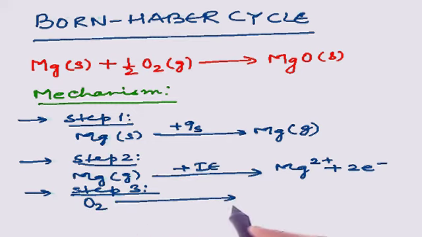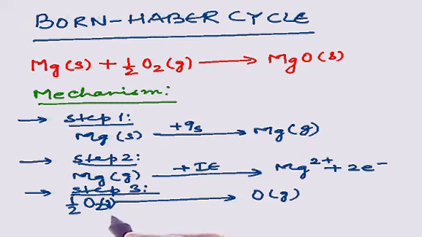So in step 3, O2 will be converted into, let us take half O2, so we'll be getting O gas here, and again gain of energy will take place, and we shall call it the heat of dissociation.